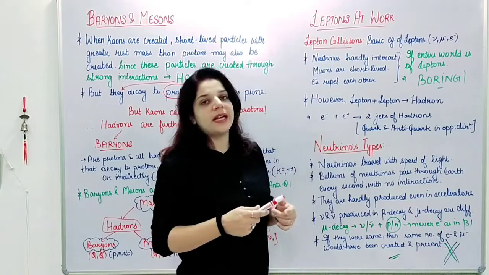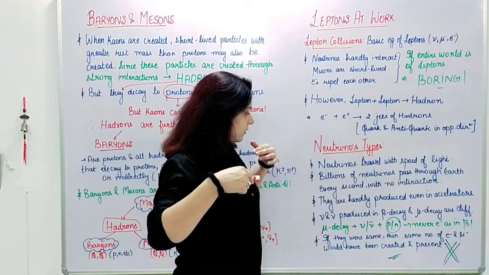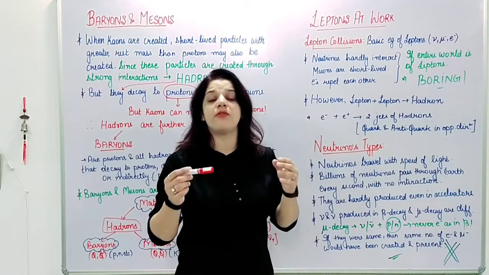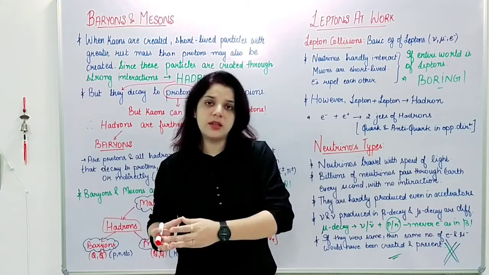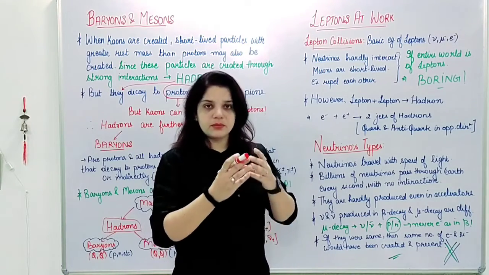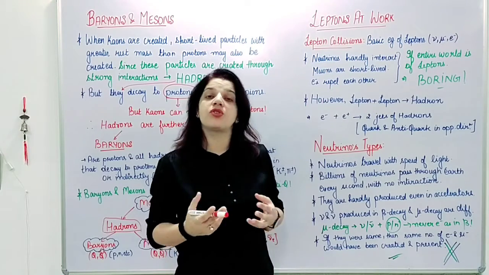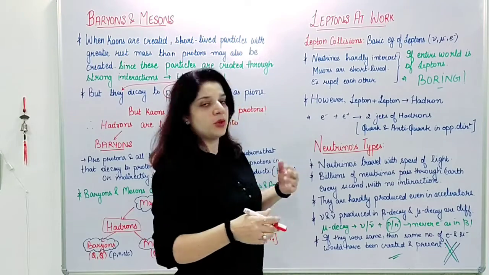Then we'll say that neutrinos hardly interact, as I've told repeatedly, and here also I'm going to tell you that billions and billions of these neutrinos are passing through Earth per second. Yet we do not detect them because they do not wish to interact. They are very non-interactive. So there will be no reaction.